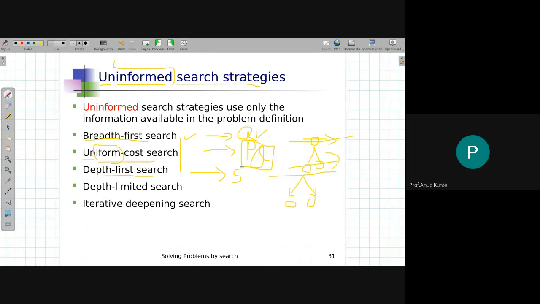So the fringe data structure will be a priority queue. Priority will be maintained based on the path cost. Path cost can be calculated at the time of creating every node. So when you expand, at that time you calculate the path cost. वो शायद यहाँ पे दिया होगा, मैं नोट्स दिखाऊंगा आपको, तब आप पढ़ लेना उसको.